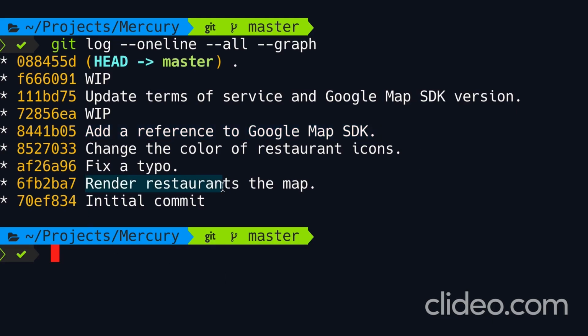Because here we're rendering the restaurants on Google Map, but then we're adding a reference to Google Map over here. So that means if we check out this commit on its own, our application is not going to work because at this point in time, we don't have a reference to Google Map. So here we have two solutions. We should either move this commit down and put it before rendering restaurants, or we can combine these two commits together. After that, we have a work in progress commit. Again, very common issue.